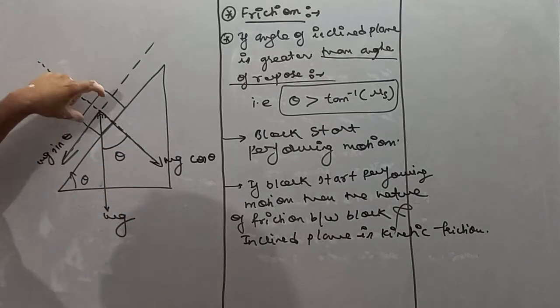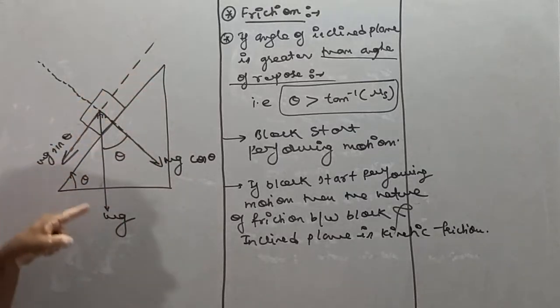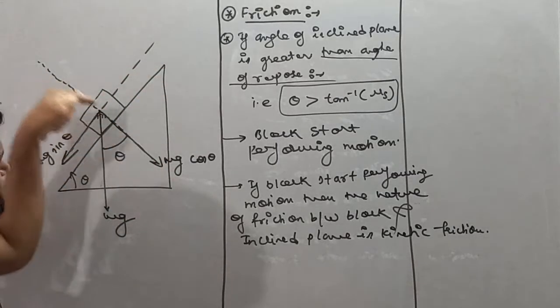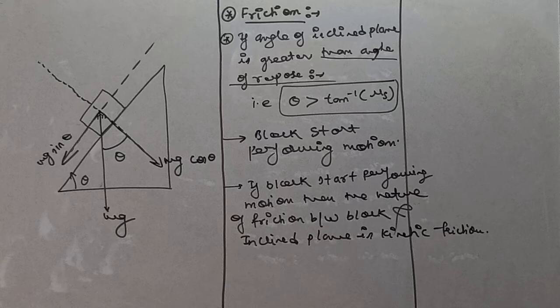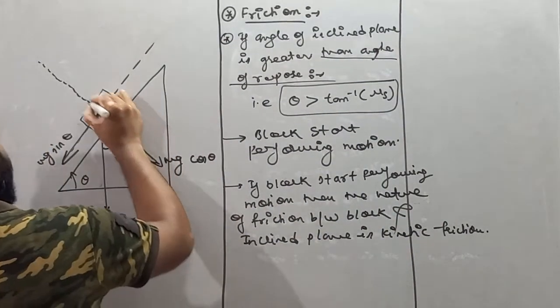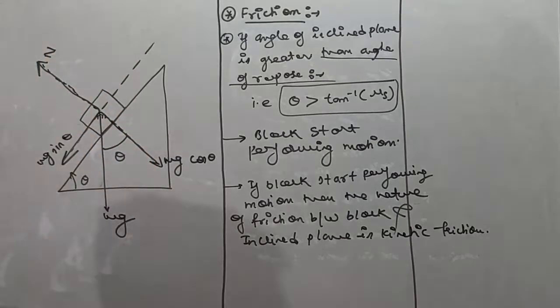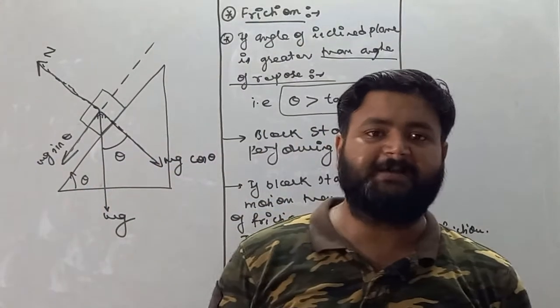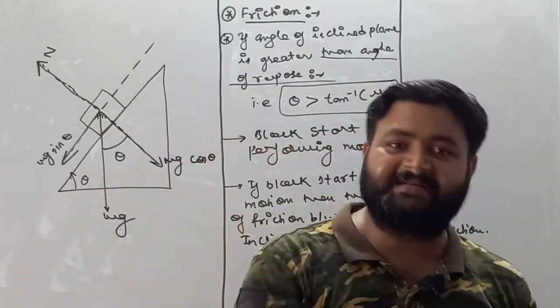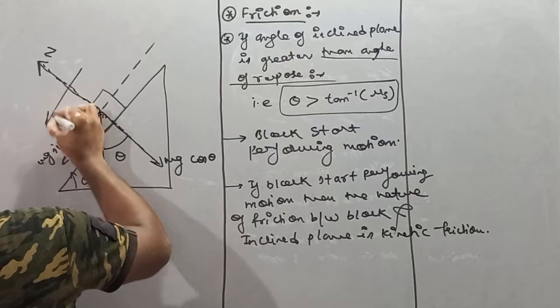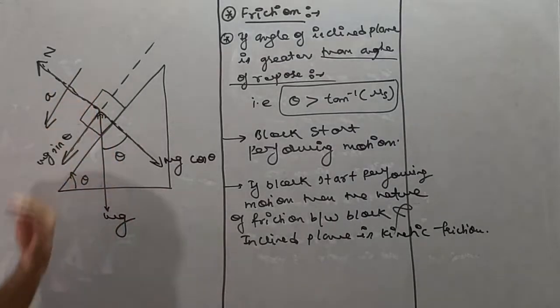And we know that as this block is in contact with this inclined plane and the block is applying force mg cos theta on this inclined plane, then we know that for every action there is an equal and opposite reaction, my dear student. So mg cos theta will be countered by a force called normal reaction force. So here comes your normal reaction force. Now see, this block is moving downward because now the angle of inclined plane is greater than angle of repose. So it is but obvious that the block starts moving with acceleration a in the downward direction.